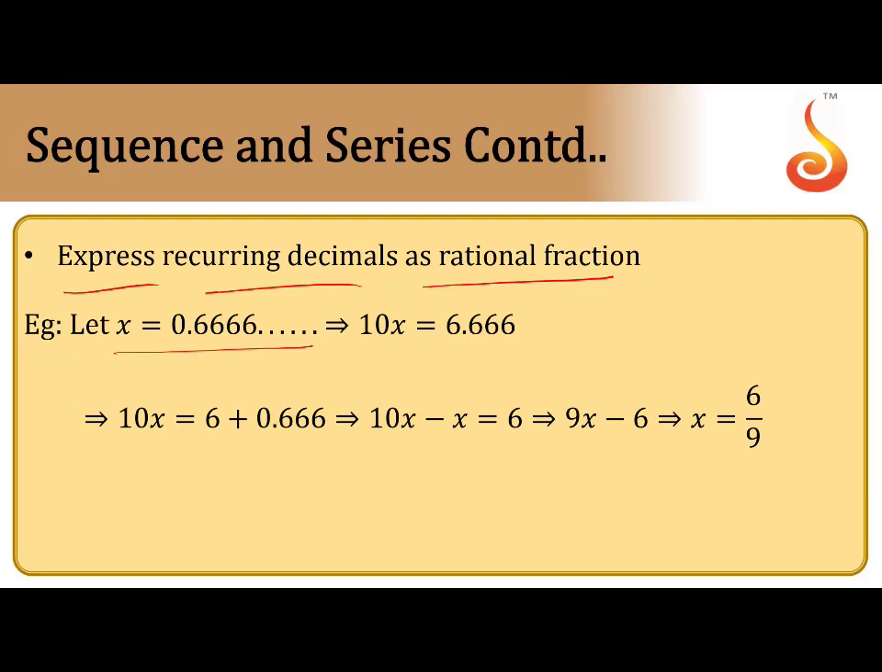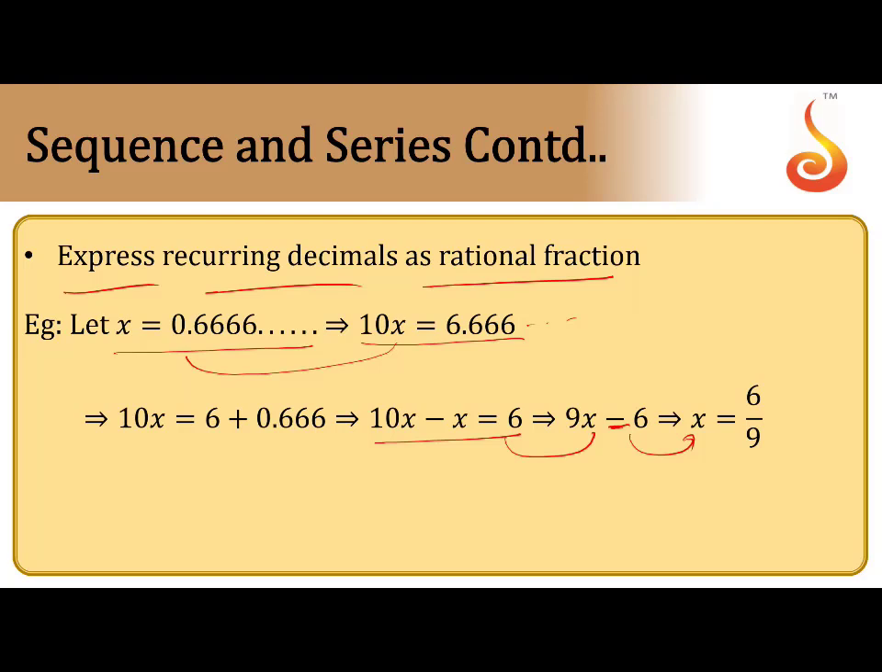So multiply by 10. So what comes here? 10x equal to 6.666. So that means the decimal part remains 0.666. If you subtract these two, 10x minus x equals 6, because the decimal part is cancelled. So here 9x equals 6, and this implies x equals 6 by 9. That is called a rational fraction for the recurring decimal.